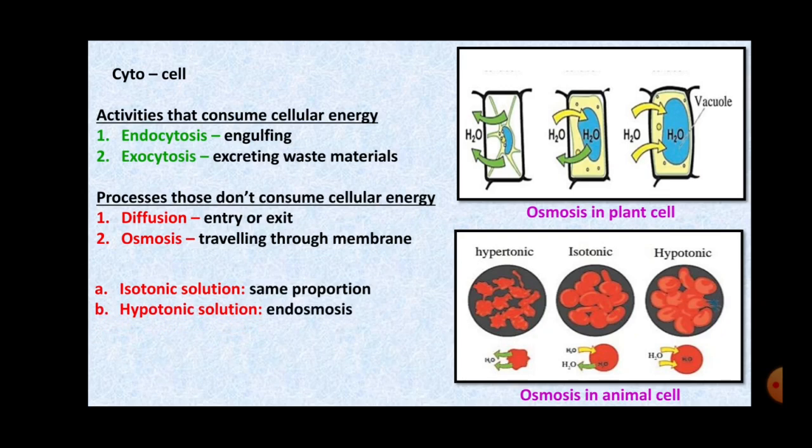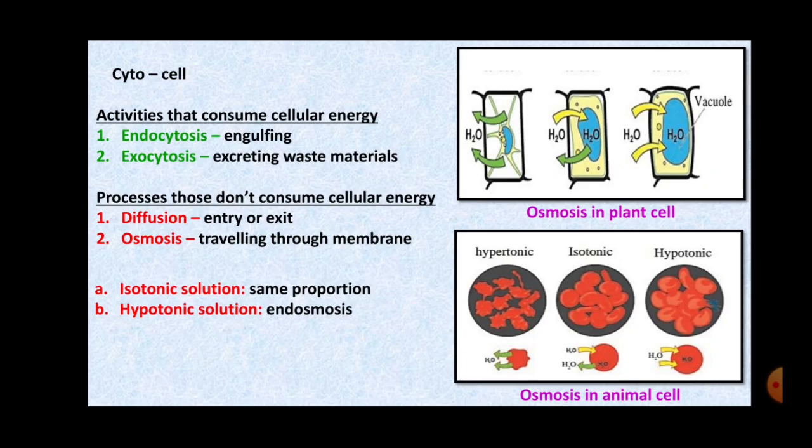Hypotonic. Hypotonic solution means endosmosis. Now, when I say endo, it means inside. That means the water enters inside, right? And the process of entering of water takes place inside the cell from the outside environment. And thus, the solution is called hypotonic solution.